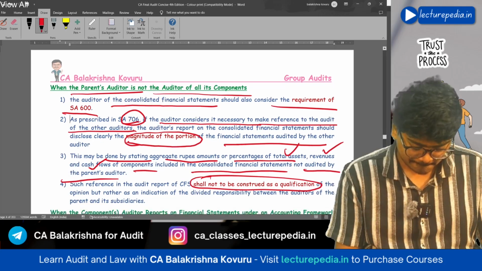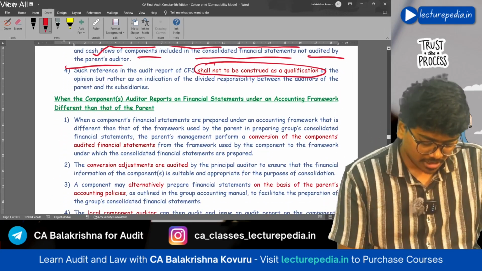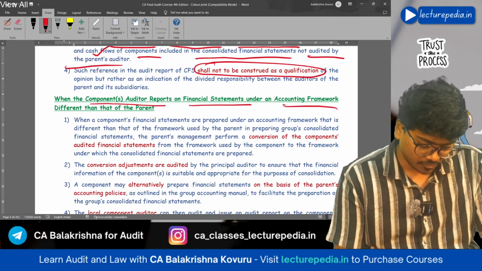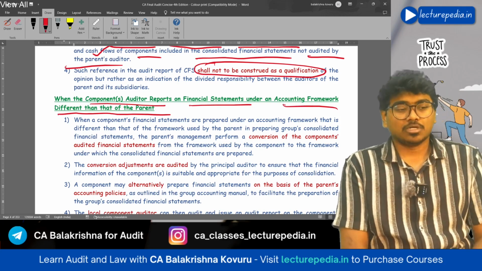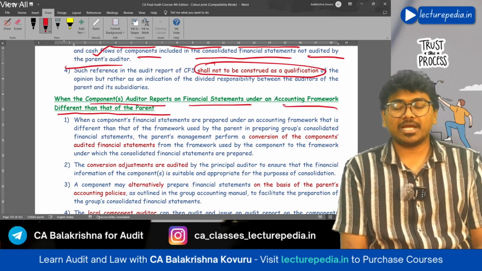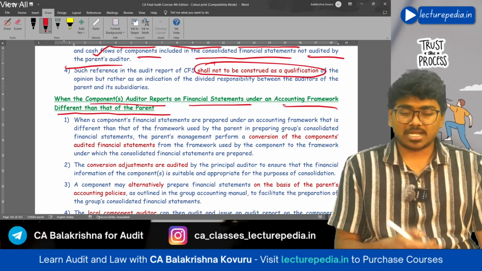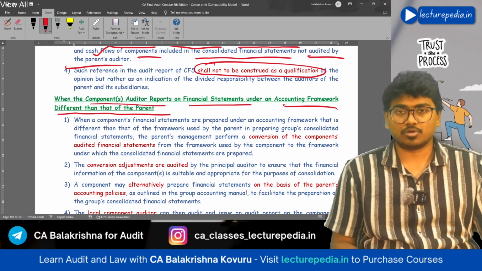Okay, next, when the component's auditor reports on financial statements under an accounting framework different from that of the parent. Now the components have prepared their financial statements as per a different accounting framework, whereas the parent's financial statements are prepared in another accounting framework.